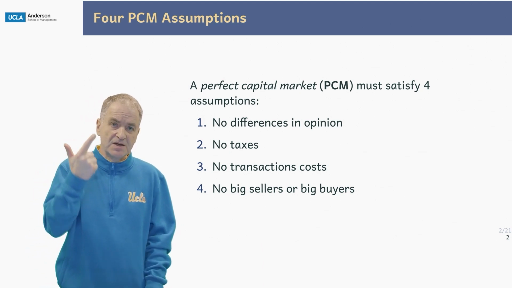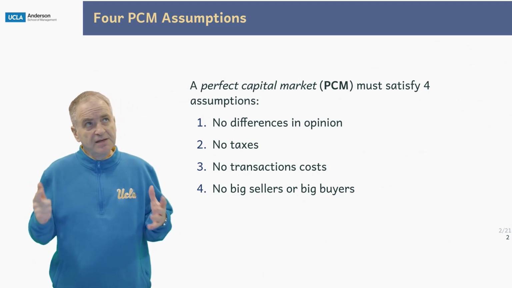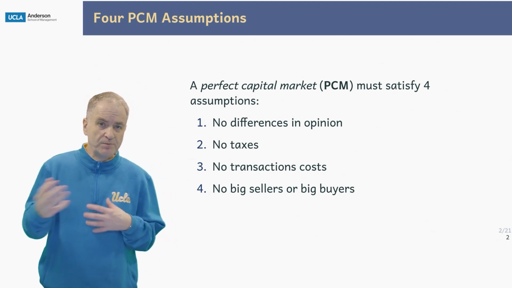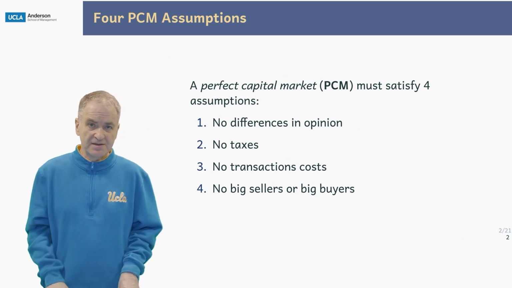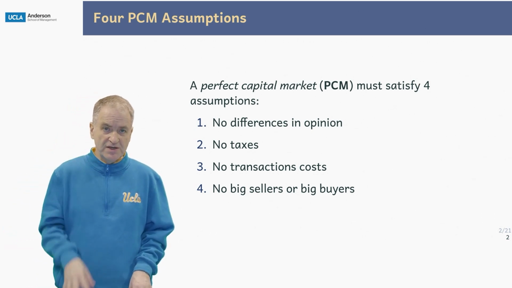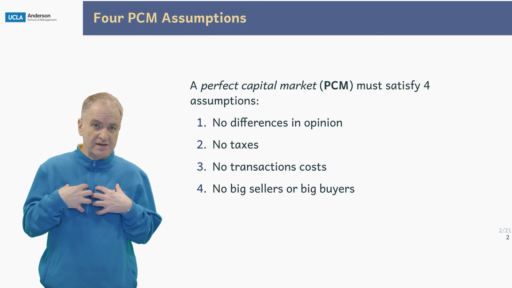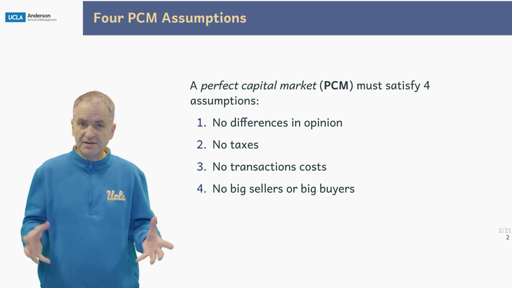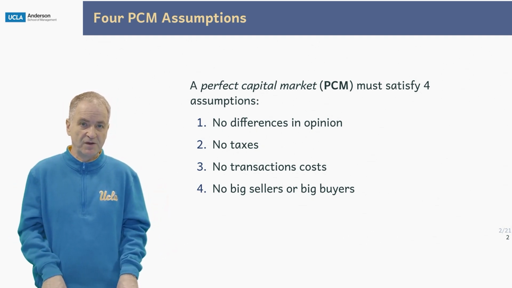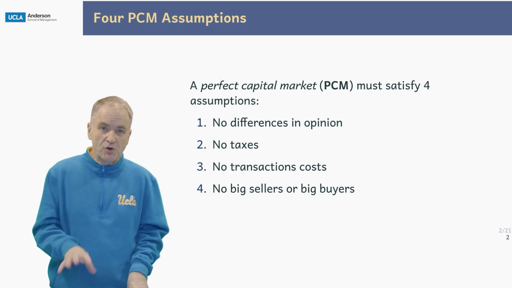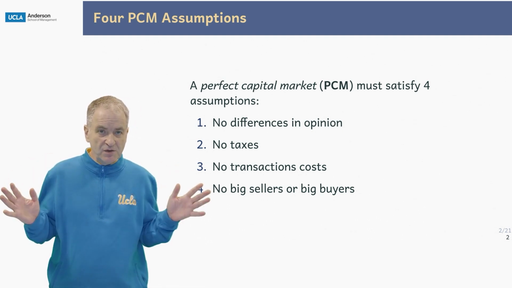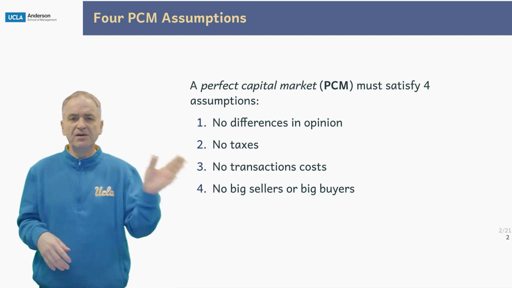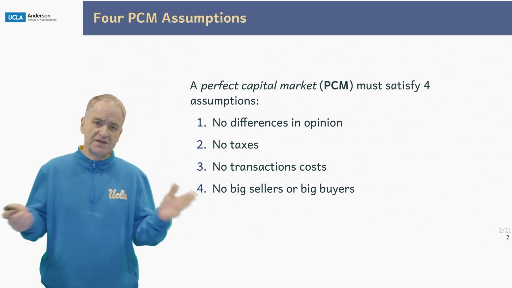The second is no taxes, which is a little bit overkill, but there are cases where this is important. So whenever we want to buy or sell something, there are no taxes involved here. The third is no transaction costs. So if I want to sell some stocks, bonds, my car, my house, anything to you, it doesn't take a broker who charges a lot of money for this. And the fourth one is no big sellers or big buyers. That is, for any good that we may want to buy or sell, there are 100 buyers and 100 sellers that are reasonably smart and of the same type that we are.